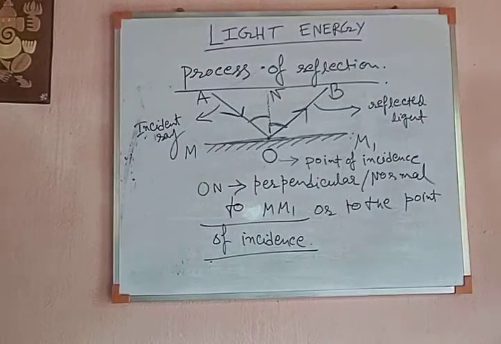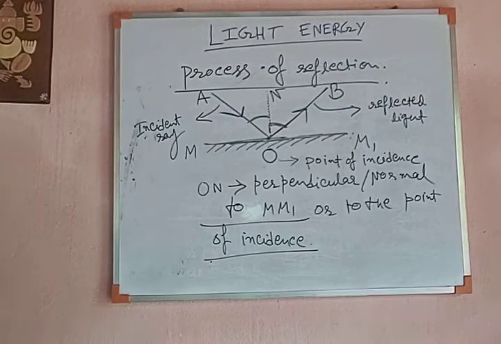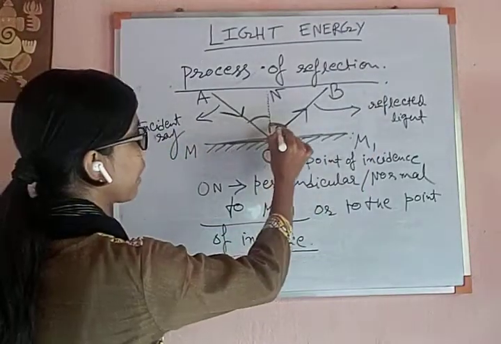These two different angles have names. They are known as the angle of reflection and the angle of incidence.